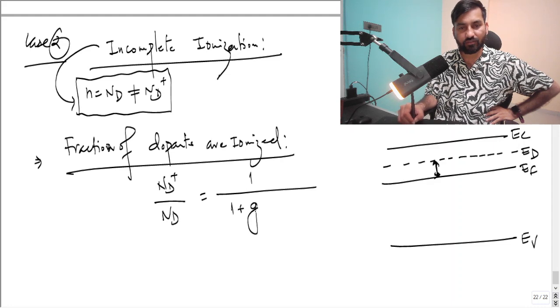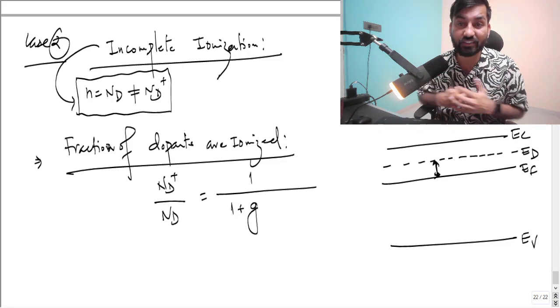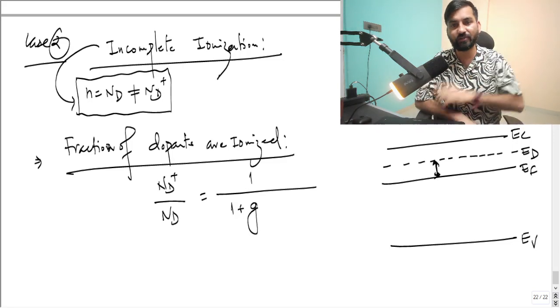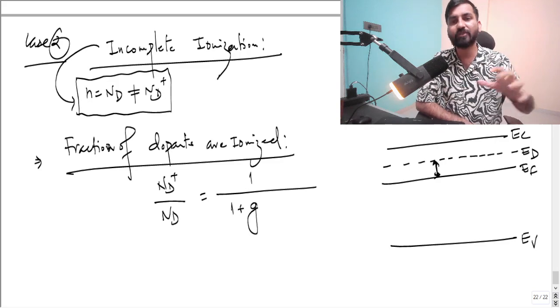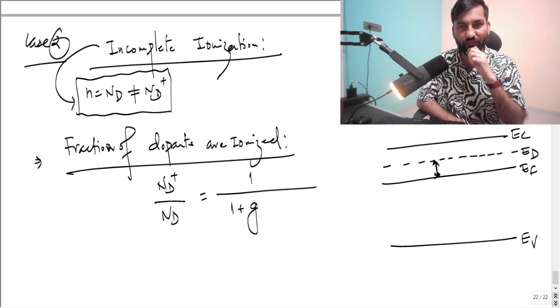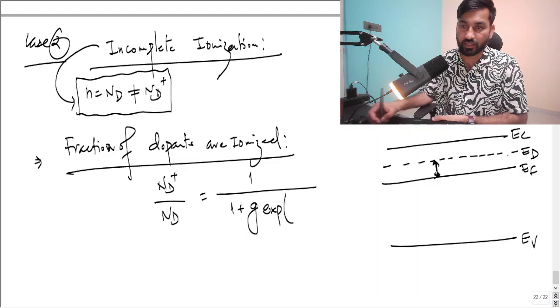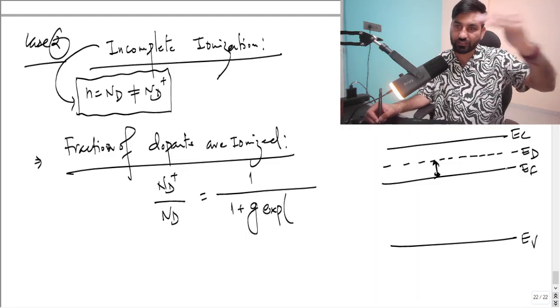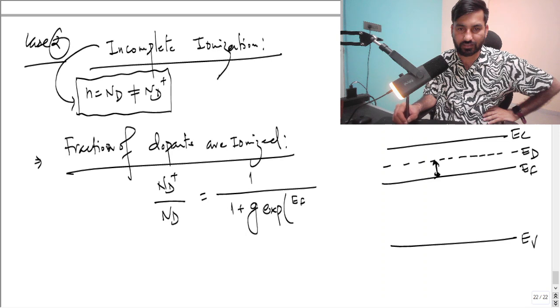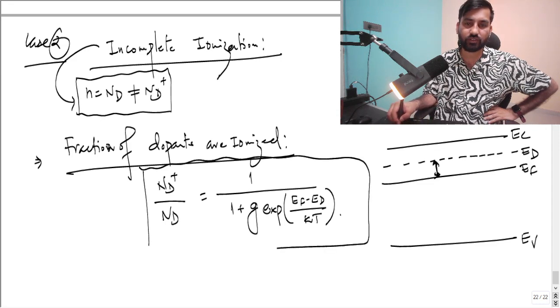There is one important factor which comes into picture, that is called degeneracy factor. G is nothing but the degeneracy factor. This comes because of spin. So 1 plus G times exponential, EF minus ED by KT. Okay, this is the formula that you have to use to solve the question.